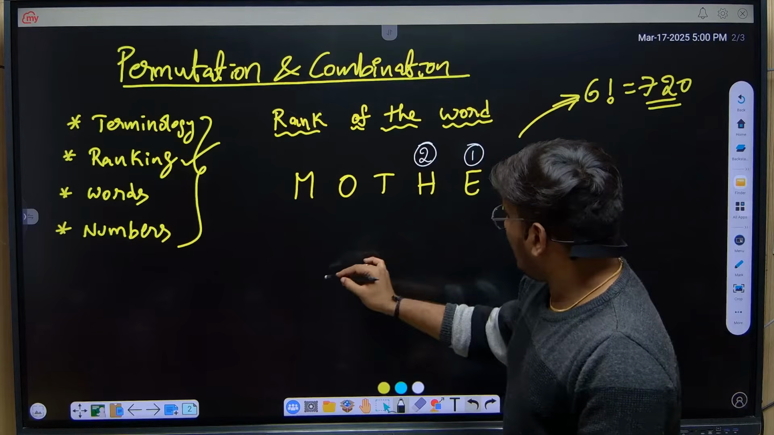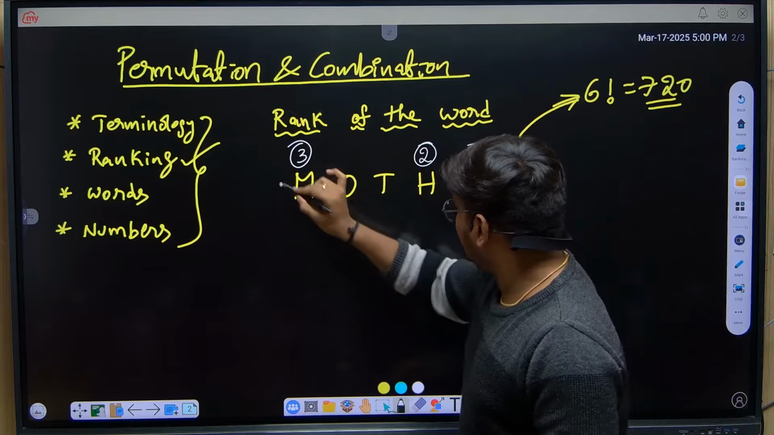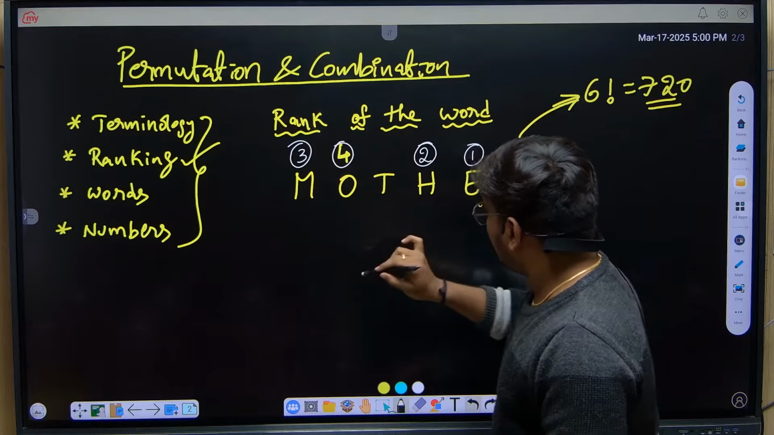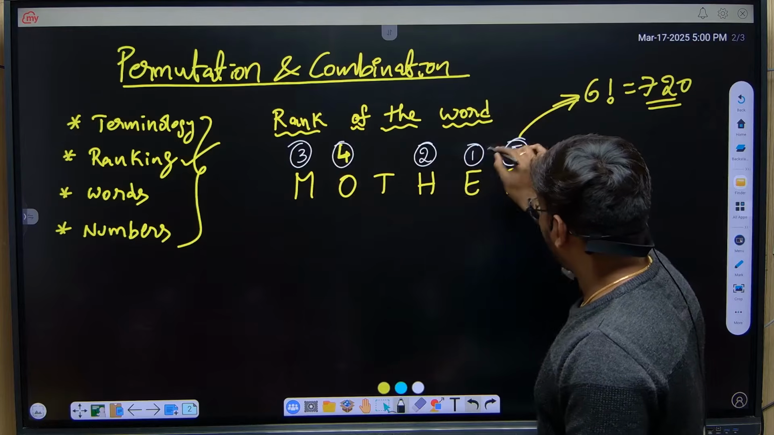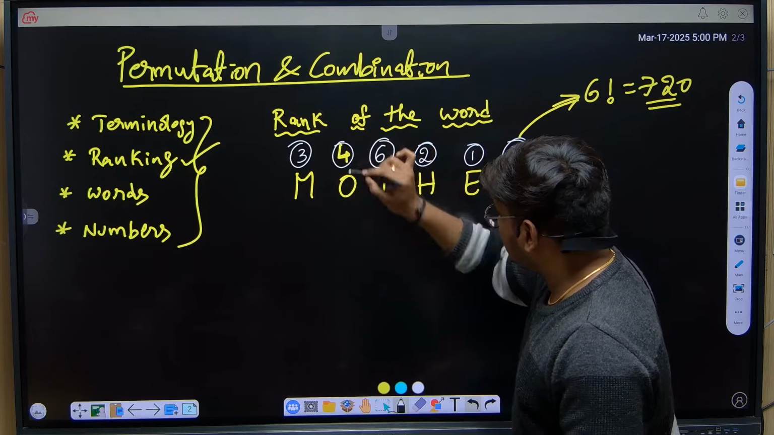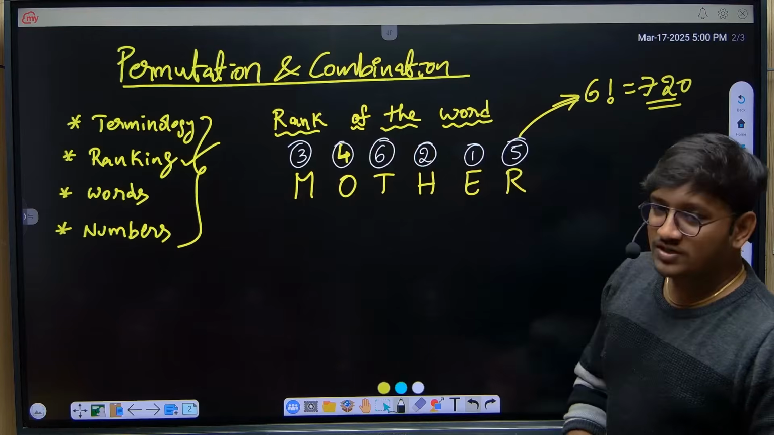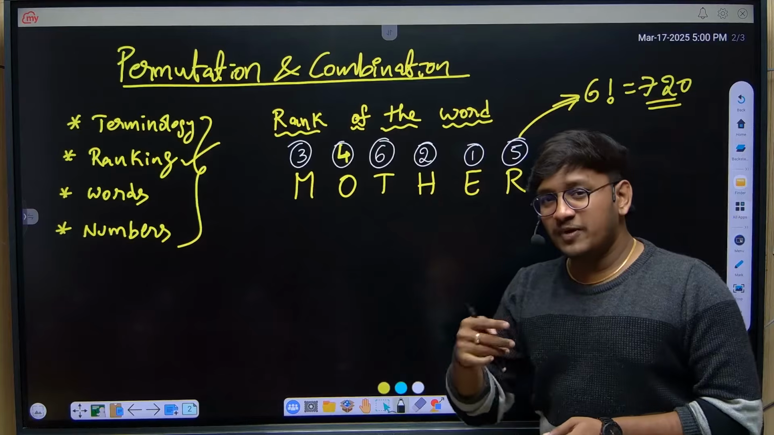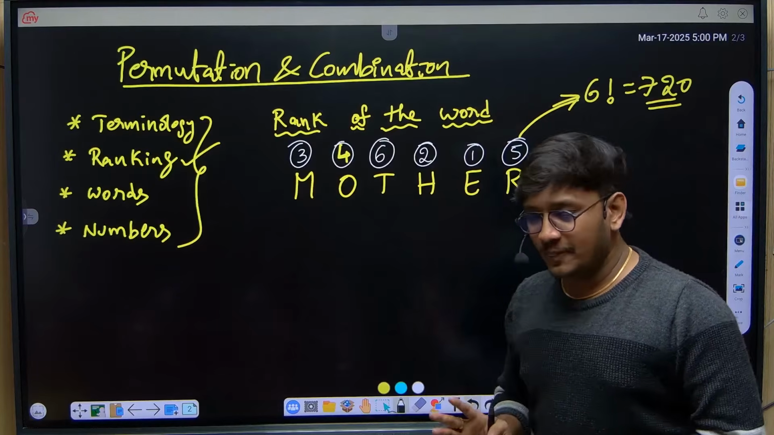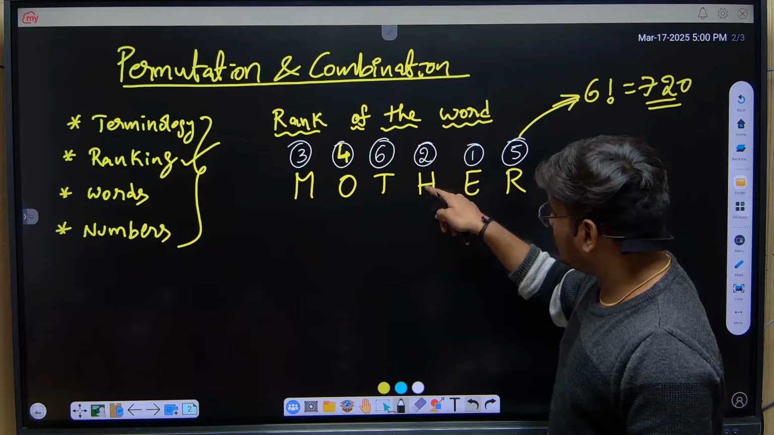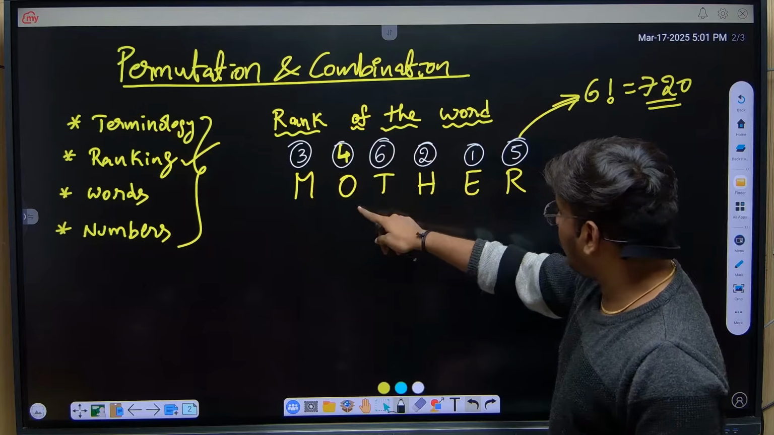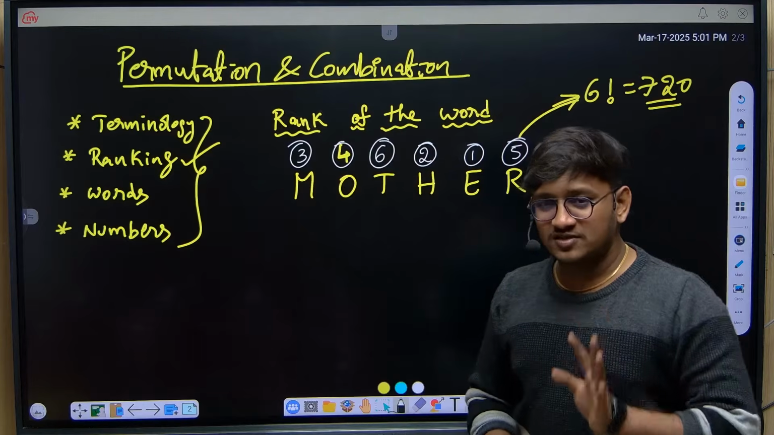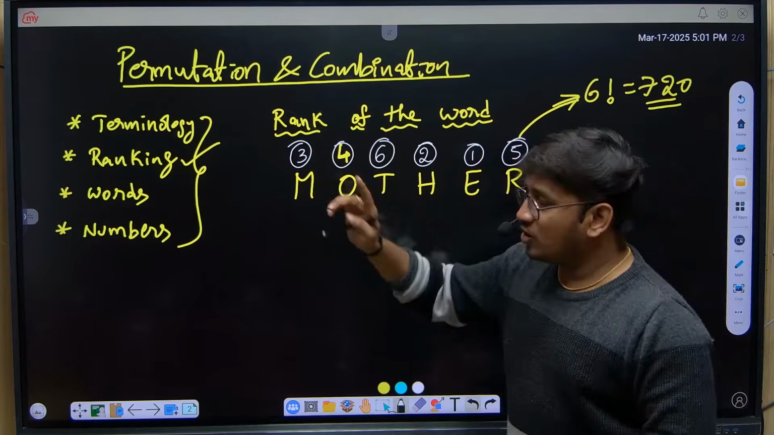Next, we have M for 3. O is 4. R is 5. T is 6, right? Okay, cross check it once, because if you misplace the numbers, the entire answer will go wrong. So E is 1, H is 2. Next, 3 is M. 4 is O. Next R is 5. T is 6. So this is the first step, giving numbering to all the alphabets.